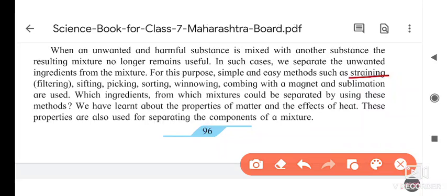Sifting: if some plant straws are present inside the jowar, bajra, then by sifting, pakhadne, we separate them. Picking: if small stones are present inside the rice, or any groundnut, we can separate them by the picking method. Sorting: whenever we come from the market, we bring all the things inside one bag, so afterwards we separate the onions, ginger, garlic, whatever we brought, by sorting.